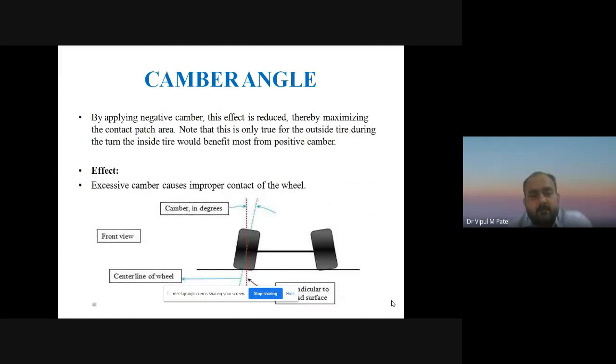If this effect is produced, you can reduce it by applying negative camber, thereby minimizing the contact patch area loss. Note that this is only true for the outside tire during the turn, and the inside tire would benefit most from the positive camber.